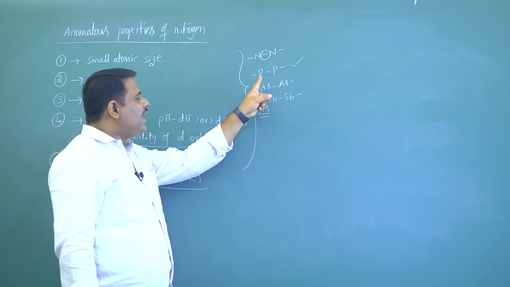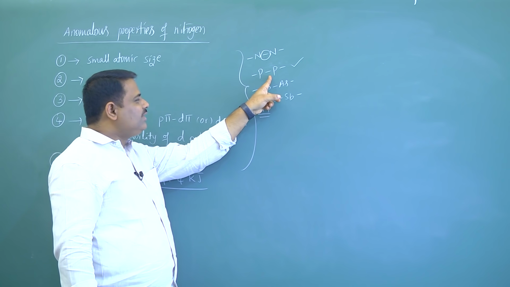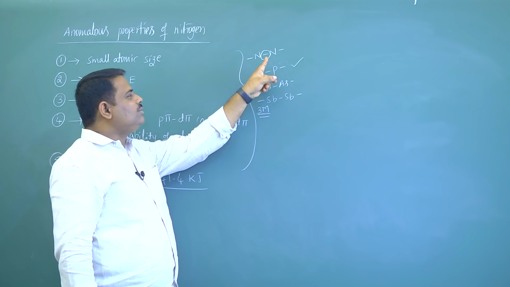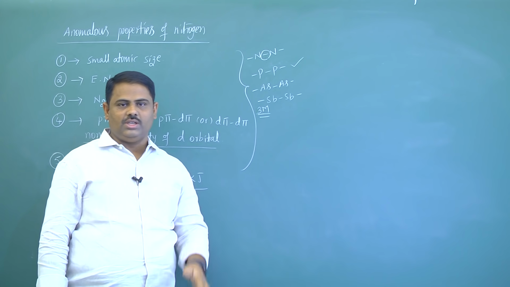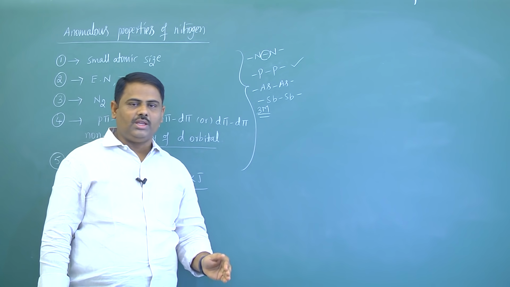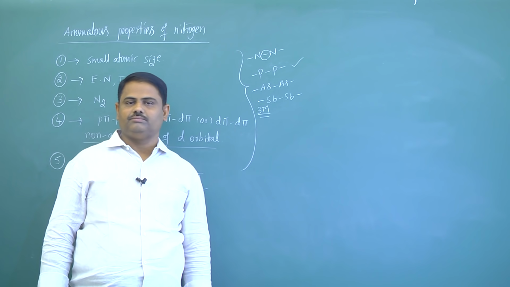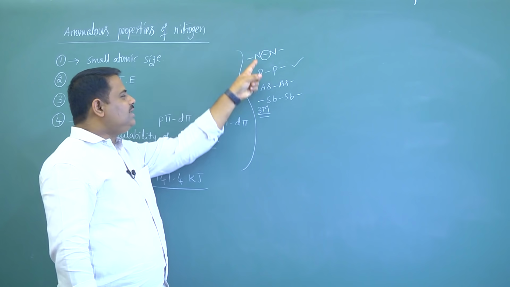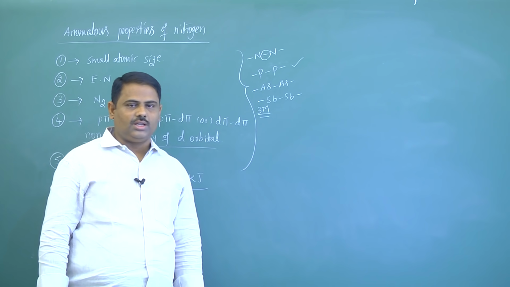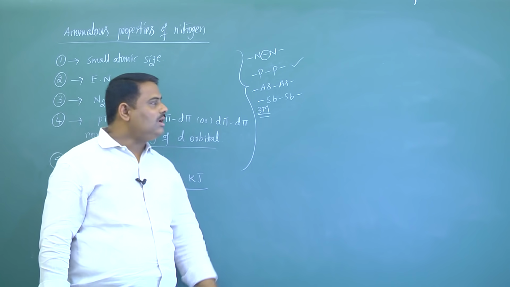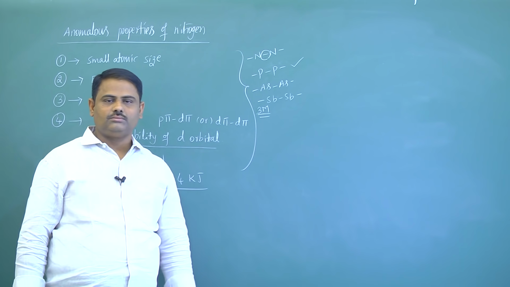That's why the catenation capacity of phosphorus is more than nitrogen. As we know, the more the bond dissociation energy, the more the catenation capacity. Among all these elements, phosphorus has more catenation than the other elements.